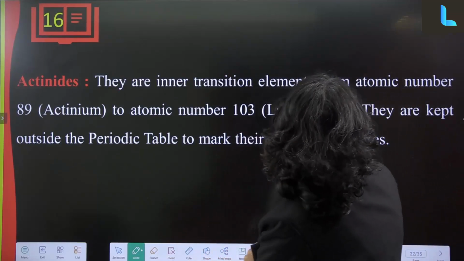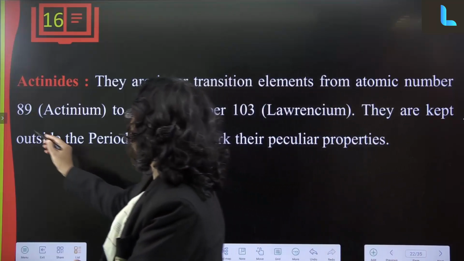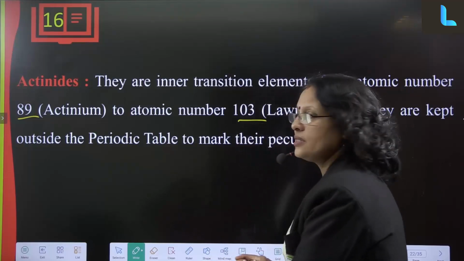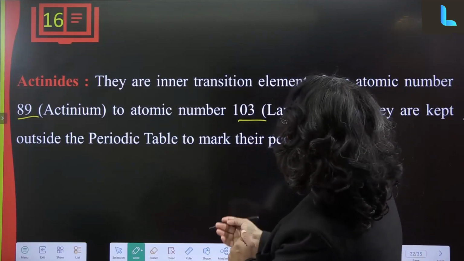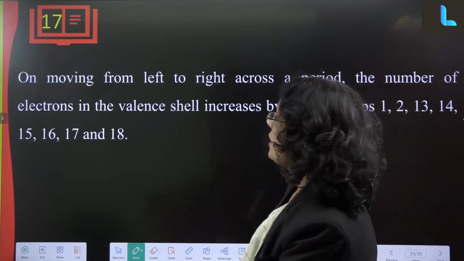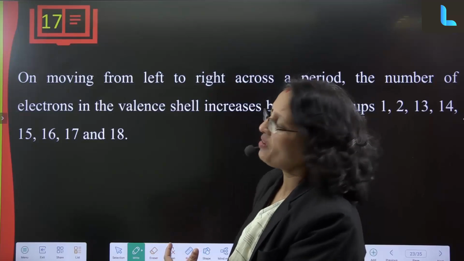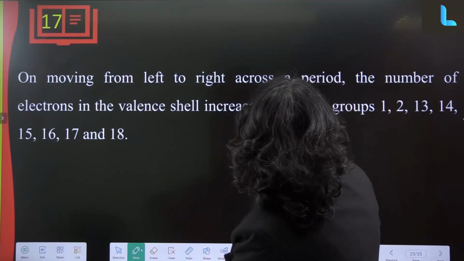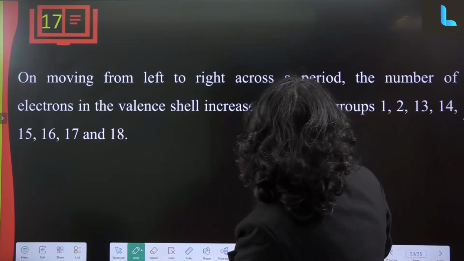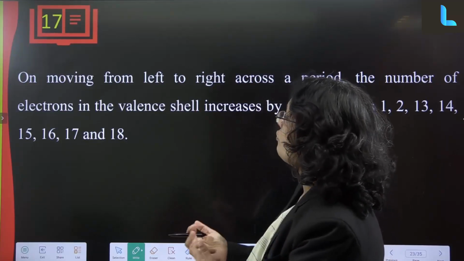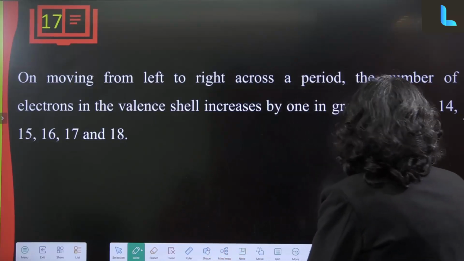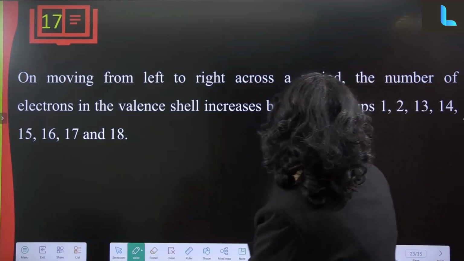Actinides are inner transition elements, starting from atomic number 89, that is actinium, to atomic number 103, lawrencium. They are kept outside the periodic table to mark their specific properties. So, they are called 5f elements, as the outermost electron goes to the 5f orbital. On moving from left to right across a period, the number of electrons in the valence shell increases by 1 in group 1, 2, 13, 14, 15, 16, 17 and 18.